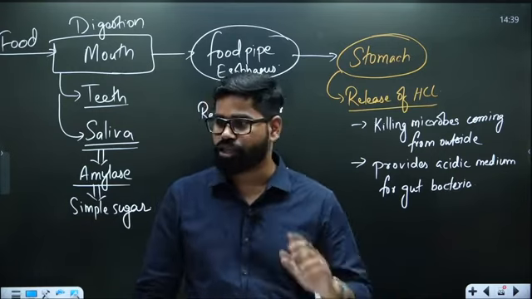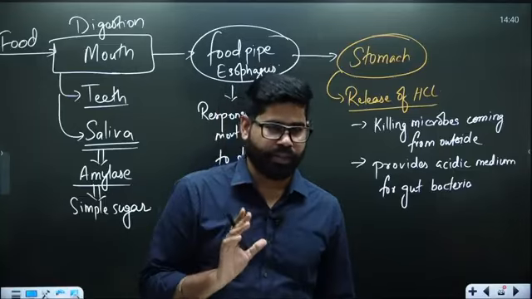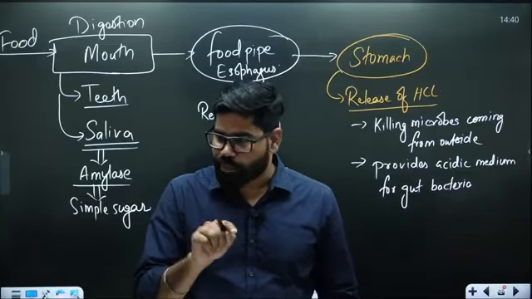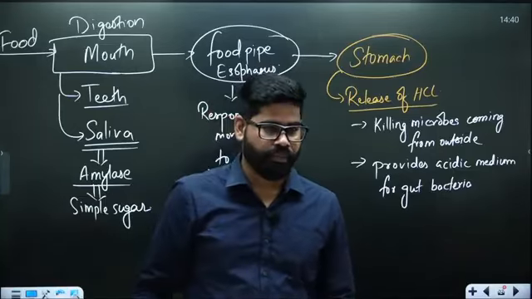So they are called probiotics. And prebiotics are basically those food items which are supporting the probiotics, like bananas. Bananas are a source of prebiotic. They are helping the probiotics to survive.